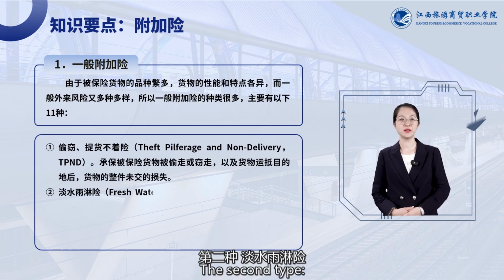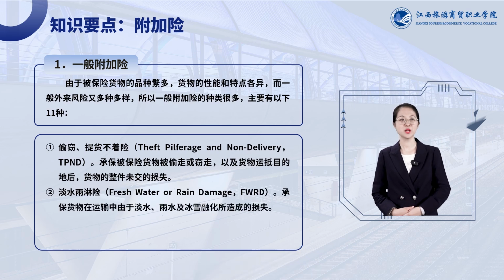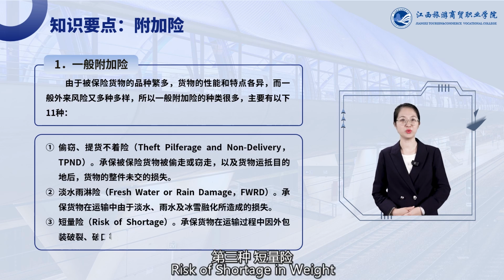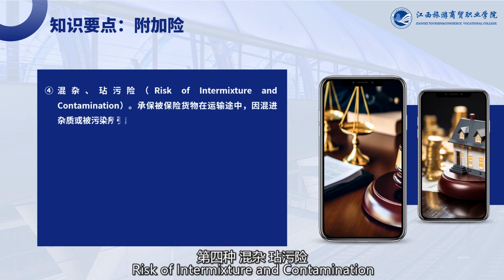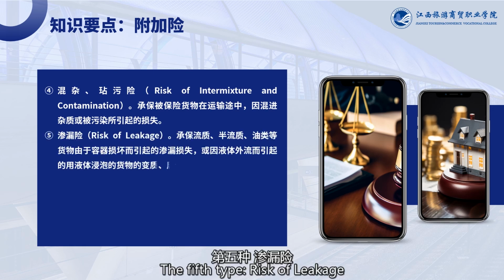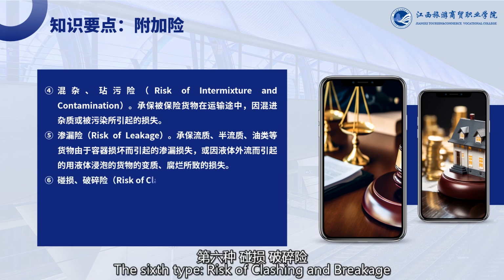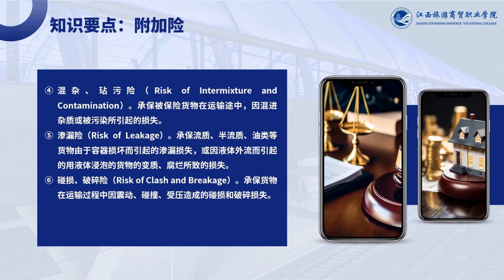The second type, risk of freshwater or rain damage. The third type, risk of shortage in weight. The fourth type, risk of intermixture and contamination. The fifth type, risk of leakage. The sixth type, risk of clashing and breakage.